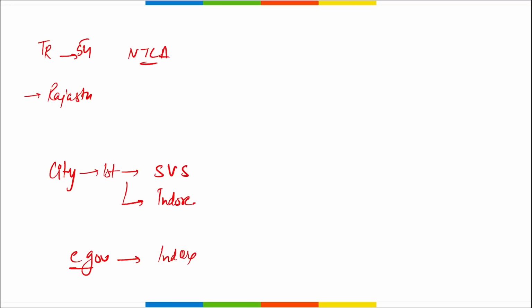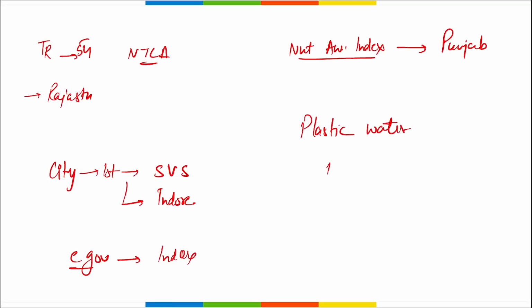Then next, tell me, which state has recently emerged as the top state in the Nutrition Awareness Index? In the Nutrition Awareness Index, it is Punjab that secured the top position. Then which state has recently issued a notification banning plastic water bottles? So they were banned by which state? It was banned by the Assam government.